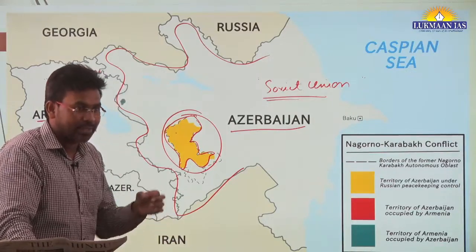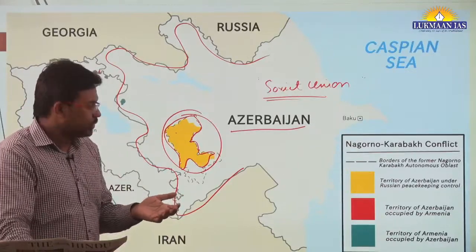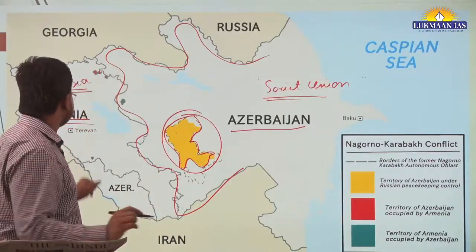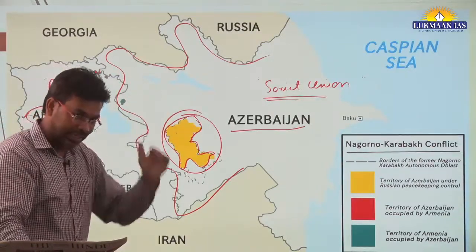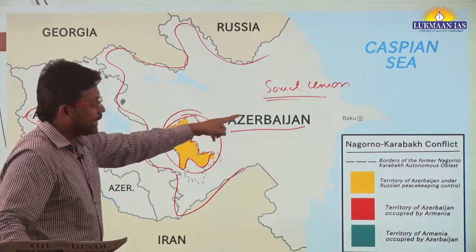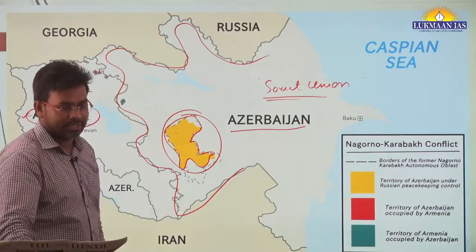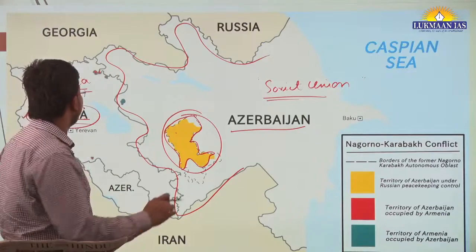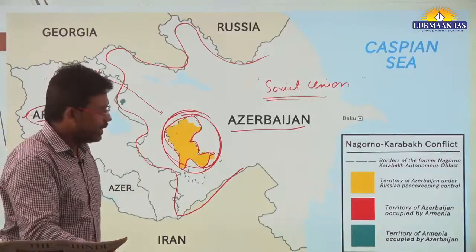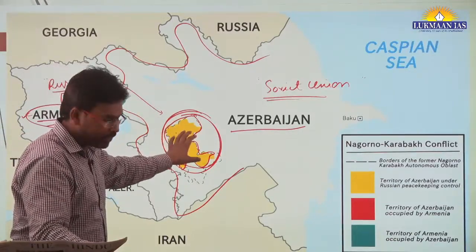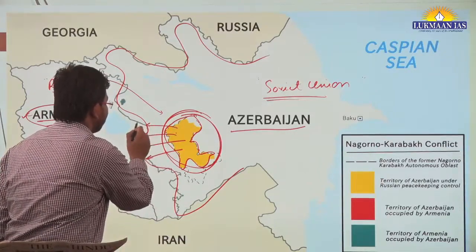But recently, Russia itself is in a war with Ukraine. Also, recently the relationship between Armenia and Russia has gone down. So when Azerbaijan thought of capturing this particular region, Russia did not intervene or play a very active role, and it led to the capture of the entire territory by Azerbaijan. The Armenian separatist people fled from here, crossed the border and came to Armenia.